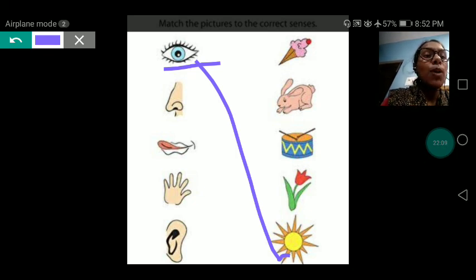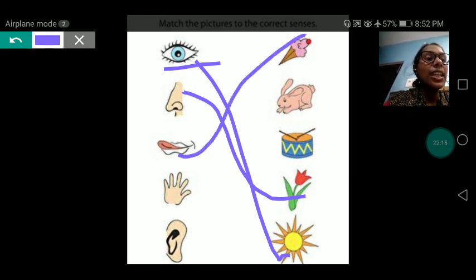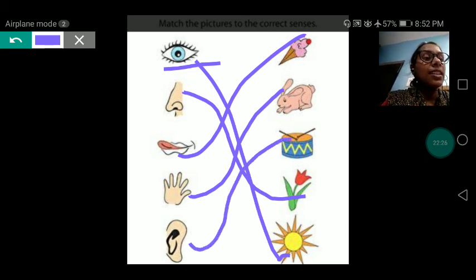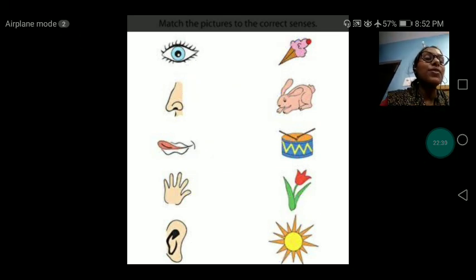Yes, with the help of nose, we can smell the flower. With the help of tongue, we can taste the ice cream. With the help of hand, we can touch the rabbit and feel that it is very soft. With the help of ear, we can hear the drum beat. Yes, I have given these types of worksheets to make you recall all the sense organs very nicely.